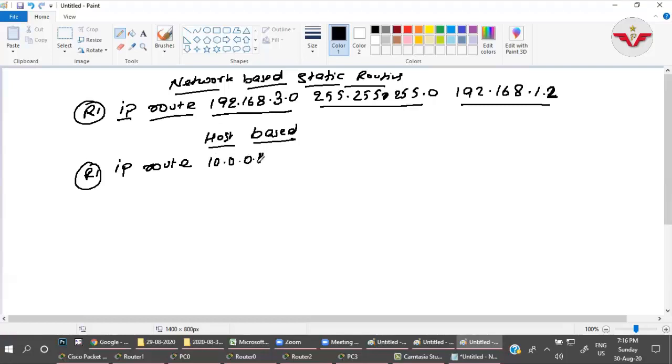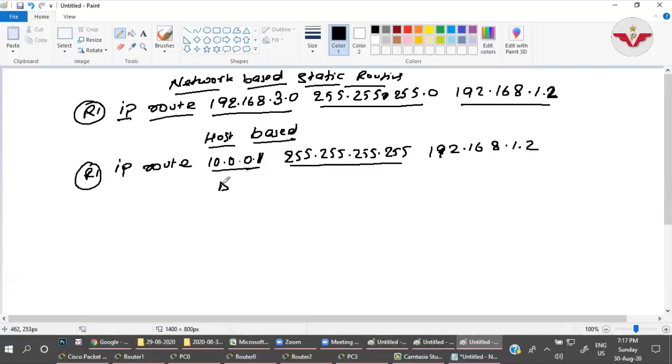This is not the network, I am providing the IP address here, right? Then as a subnet mask 255.255.255.255. This was indicating the particular host, with the next forwarding router IP address 192.168.1.2. Okay, as simple as that.